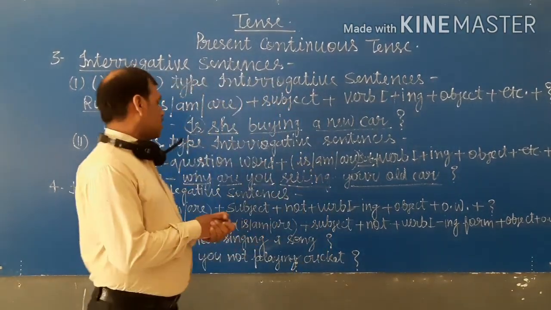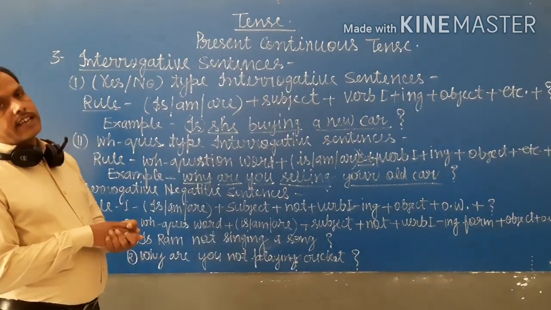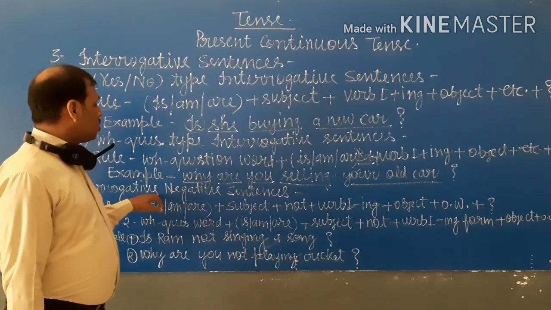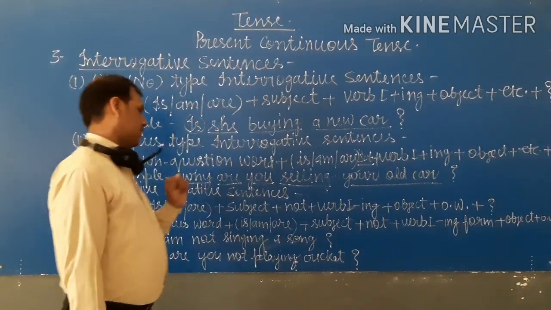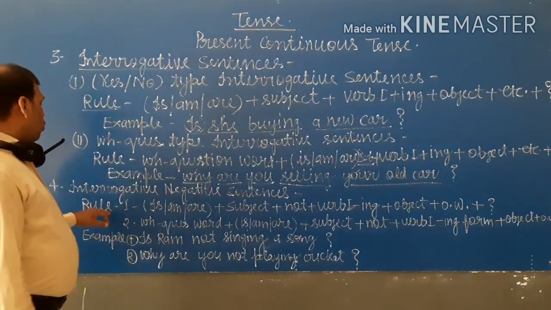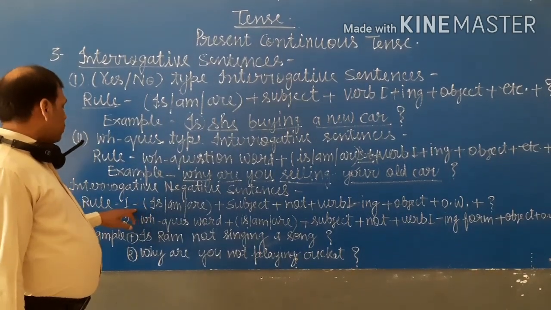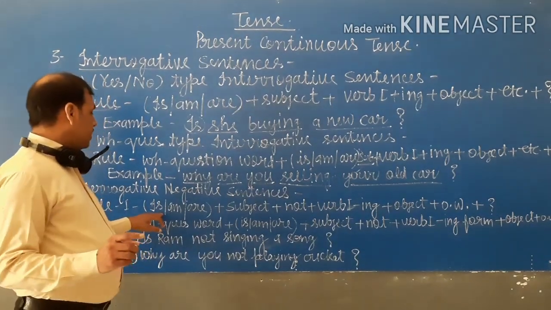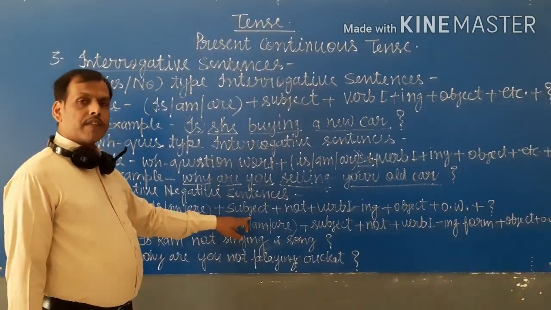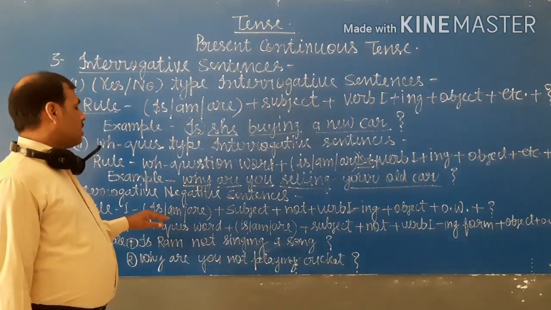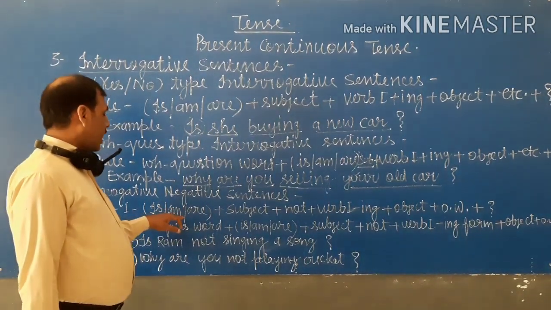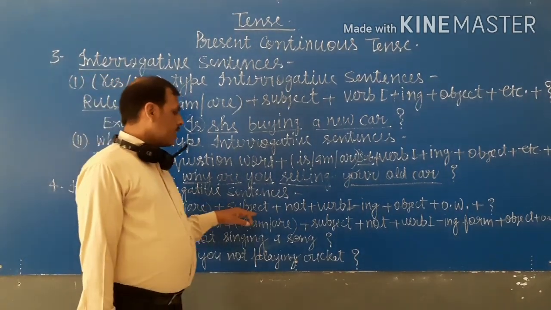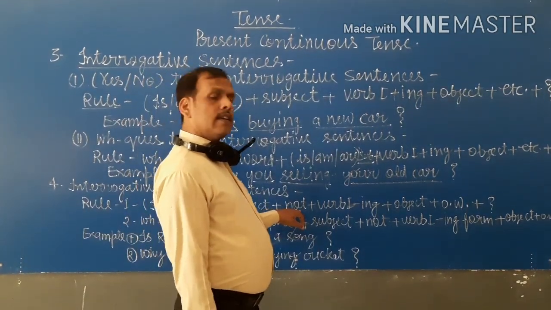When both interrogative and negative are there, then those sentences are known as interrogative negative sentences. And the rule for yes/no type interrogative sentences is, first we write is, am, are according to the subject. According to the subject, we write either is, or am, or else are. Then not is